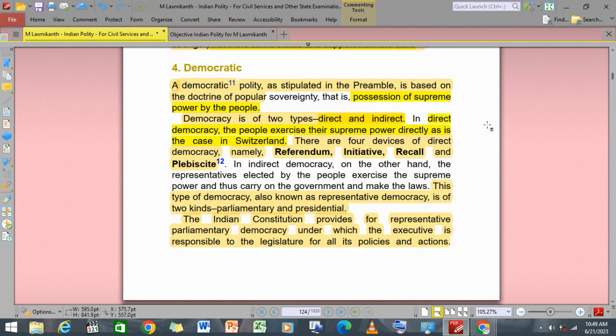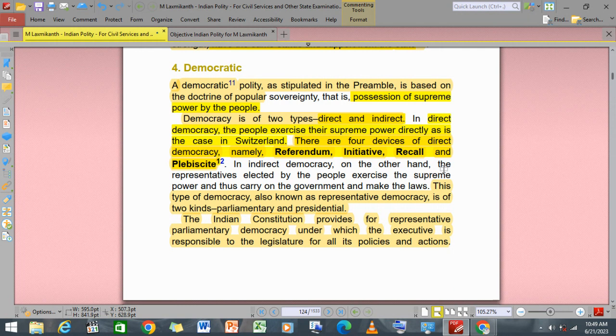There are four devices of direct democracy, named referendum, initiative, recall, and plebiscite. Right? These are the four devices of direct democracy. But in India, we don't follow this type of democracy. It is followed in Switzerland.